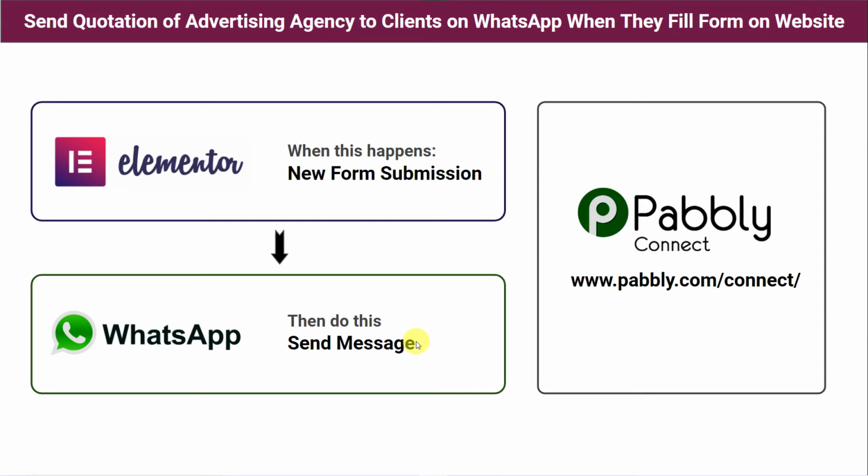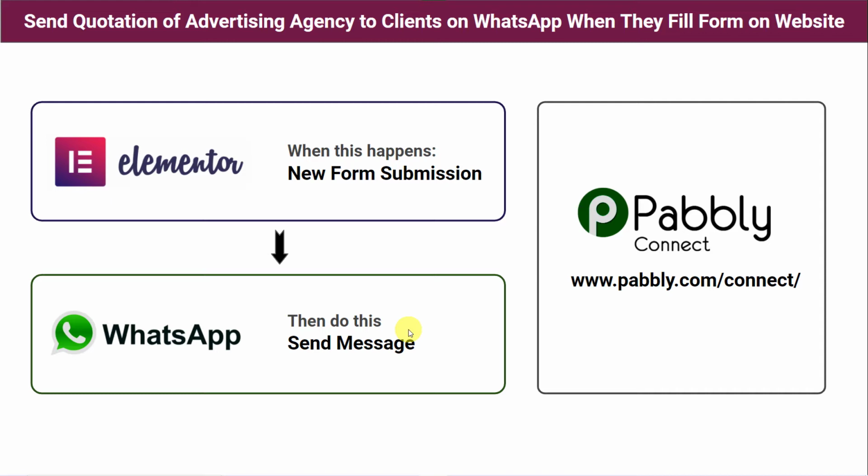For doing this, you have two options. First, do it manually. Take the details of the customers from the forms from your website, then compose a message in WhatsApp, attach the quotation of your advertising agency and send it to the customers. But this will be a time-consuming and a tiresome process, and it becomes quite impossible when you have hundreds and thousands of customers in a single day. So how are you going to do this?